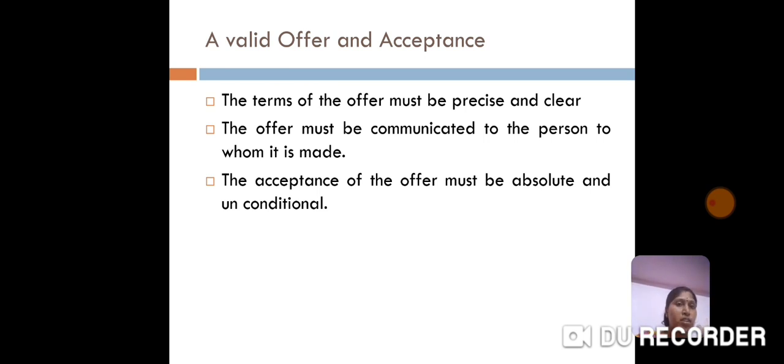And the second point they're saying is that the offer must be communicated to the person to whom it is made. For example, X is selling his bicycle to Y for 20,000. Here Y is the person to be communicated to. Y must know that X is going to give the cycle to Y. So the offer must be communicated to the person to whom it is made.